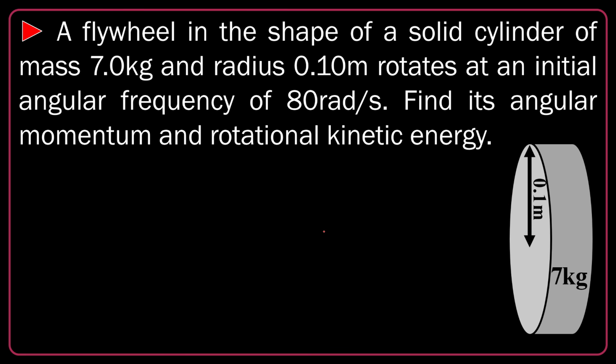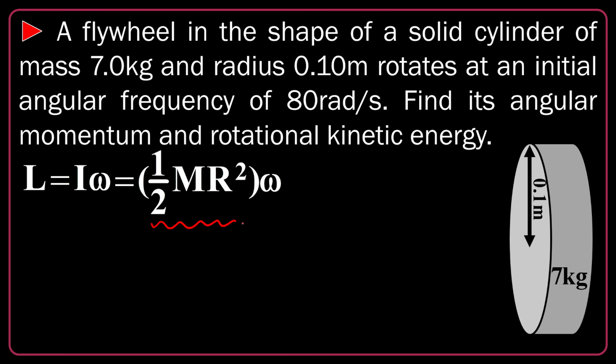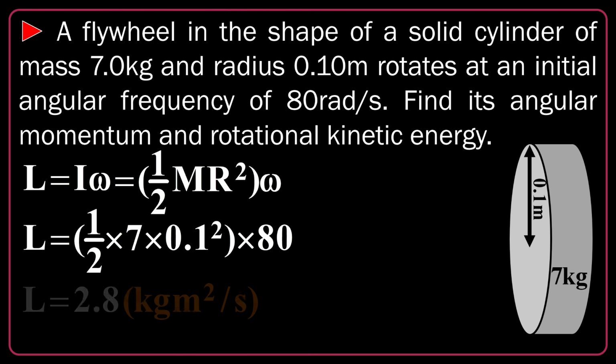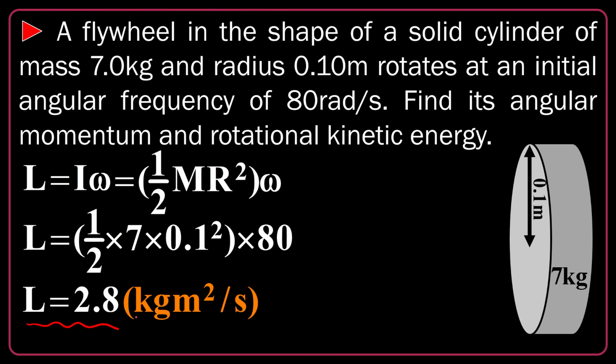Okay, let's do it one by one. First L, I omega. I is supposed to be a half of m r squared regarding the cylindrical shape, and omega is directly given in SI units. I plug in the values and I will get L to be 2.8 kilogram meter squared per second. This is L, the angular momentum.